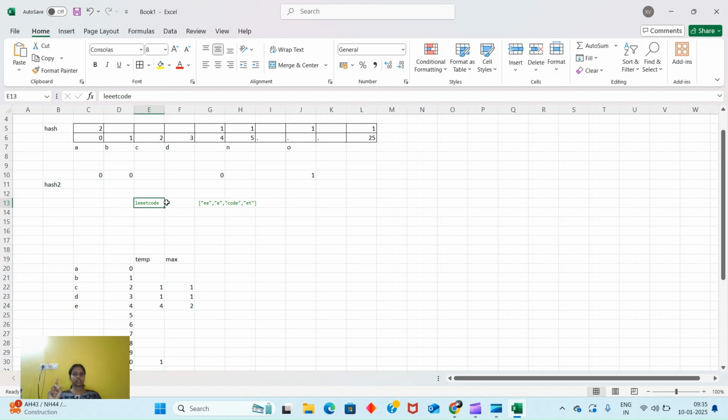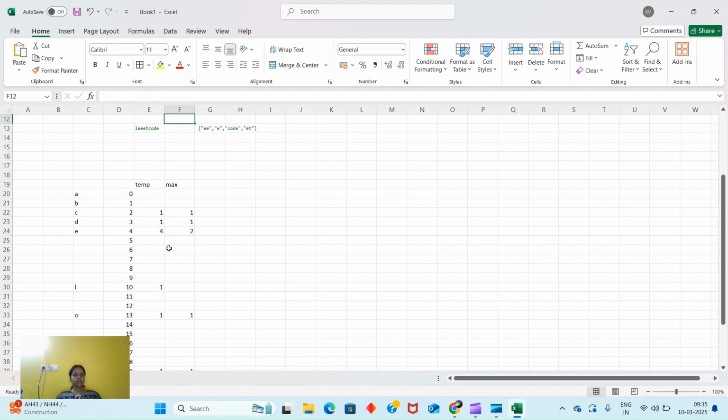Okay, so when I was telling 2 E's and 1 E, now this is our temp. You can check what our condition is. Max should be less than or equal to our temp, but we want to falsify, because let's say we want to check for all, right?